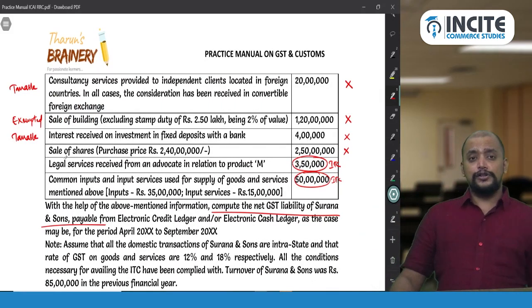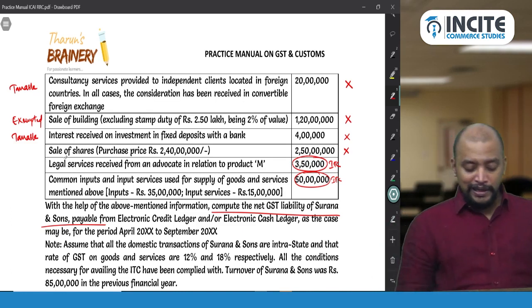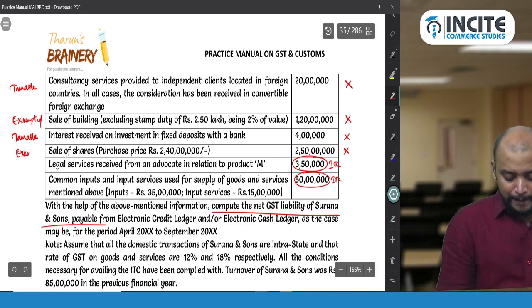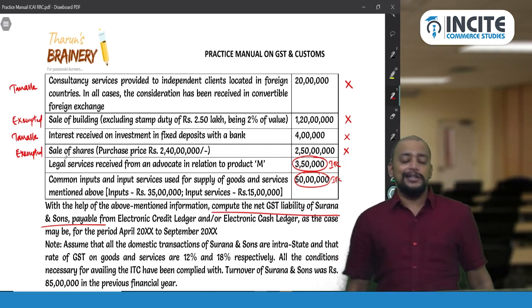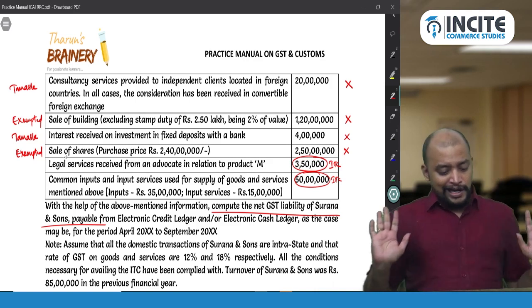Sale of shares also, it is not a supply, but it should be treated as exempted supply. It should be treated as exempted outward supply for computing the turnover, for the purpose of ITC. So now we are able to arrive at this.